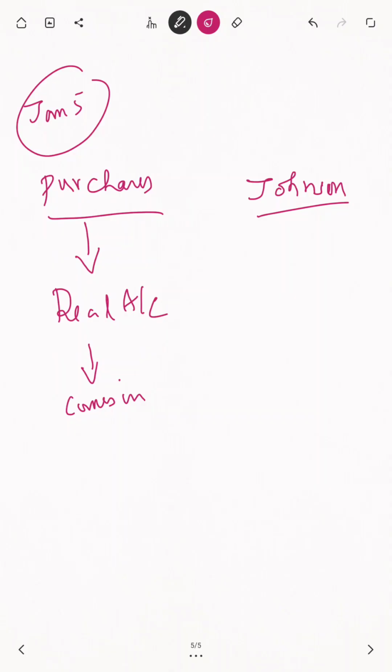Understand? I will explain. Please wait. So, one is purchases. It is a real account and it comes in. So whenever it comes in, what you have to do? Debit what comes in. That's why you are debiting this account. Johnson and Co is what? Personal account. Why? Because it is a name. Personal account is name. Debit the receiver, credit the giver.